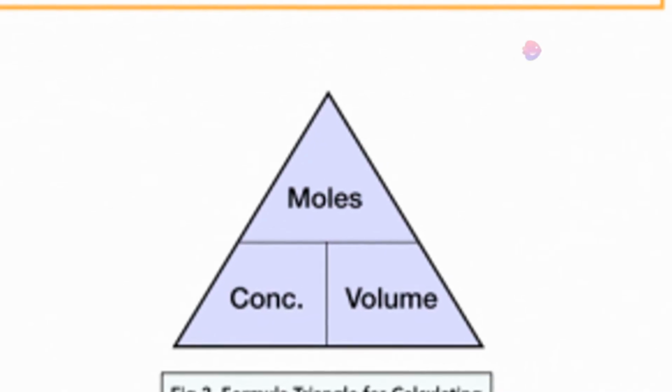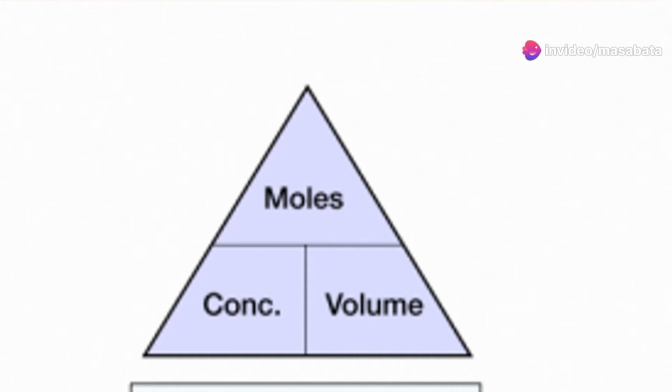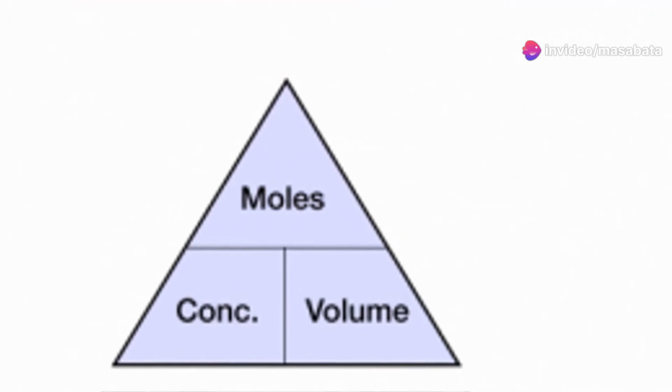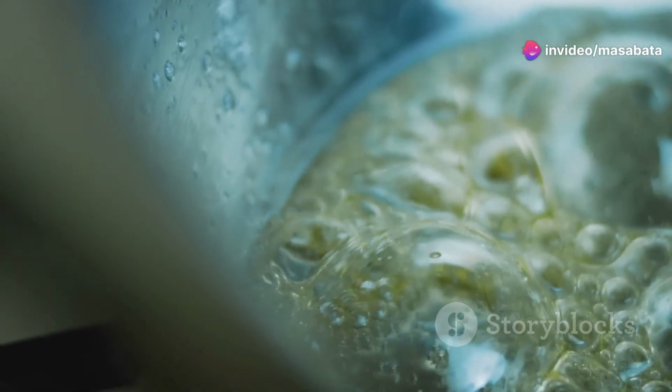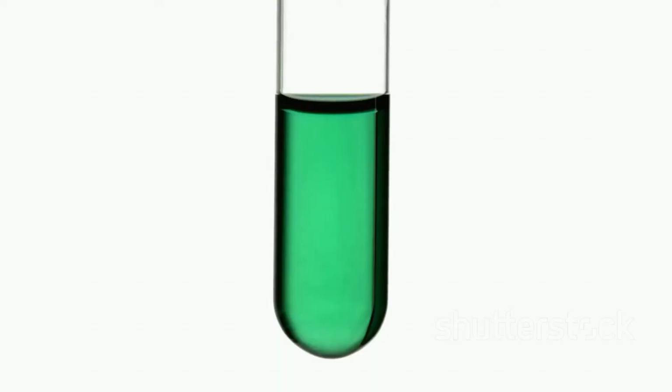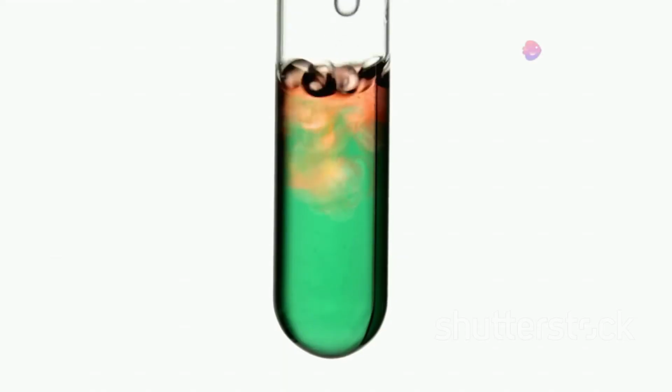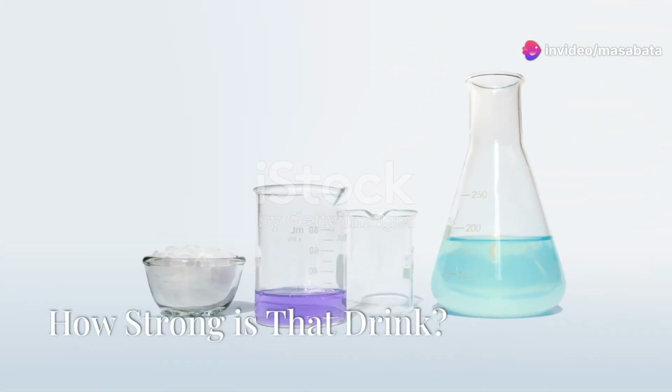For example, when we stir sugar into water, the sugar dissolves completely, forming a sugar solution. In this case, sugar is the solute and water is the solvent. Solutions are essential in many chemical reactions because they allow reactants to mix and interact more easily.